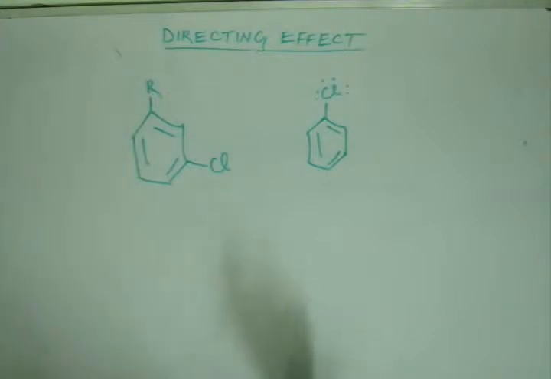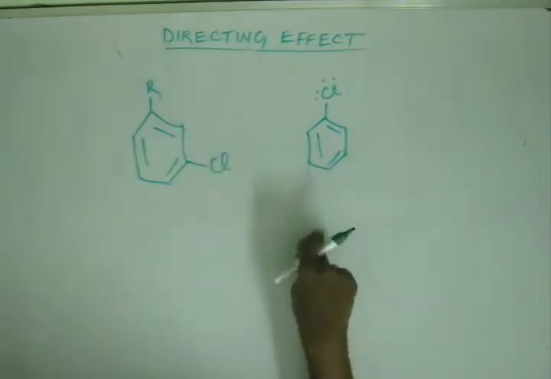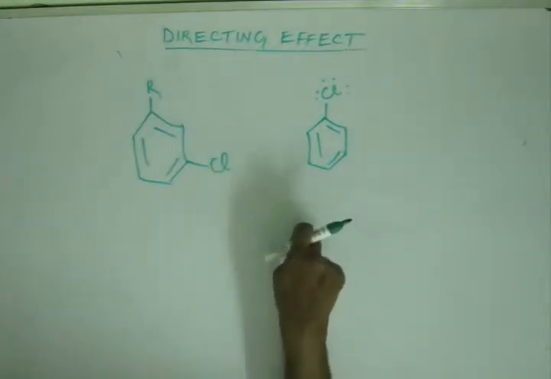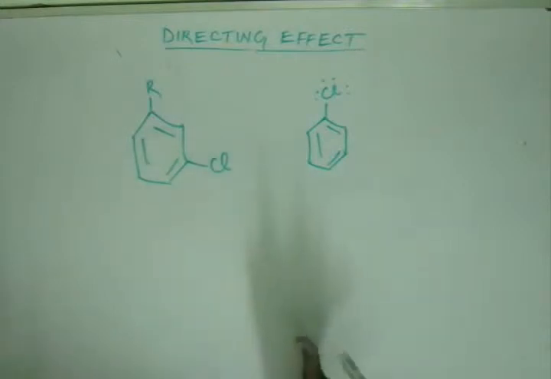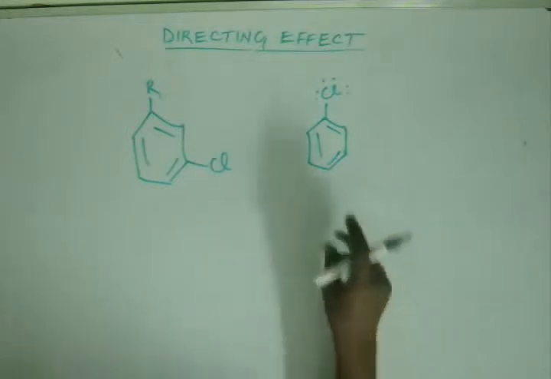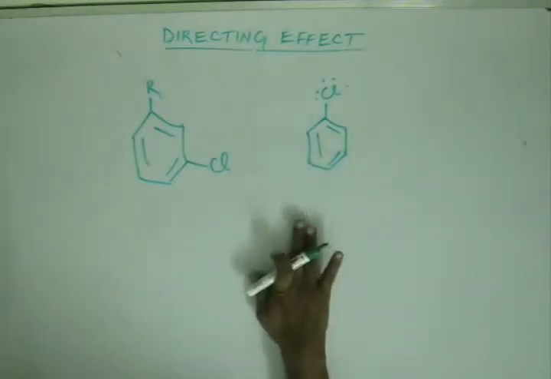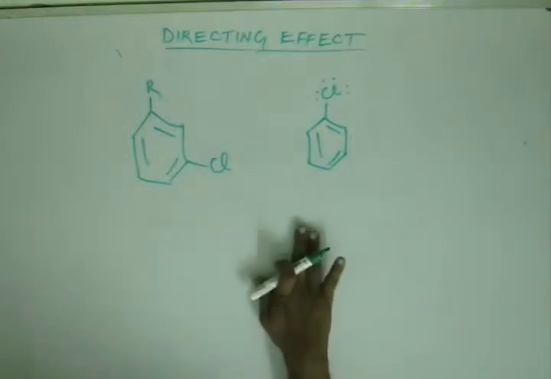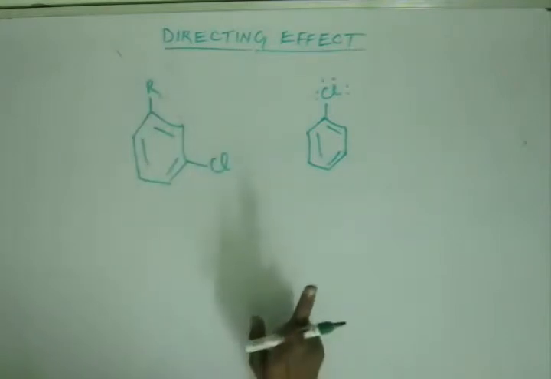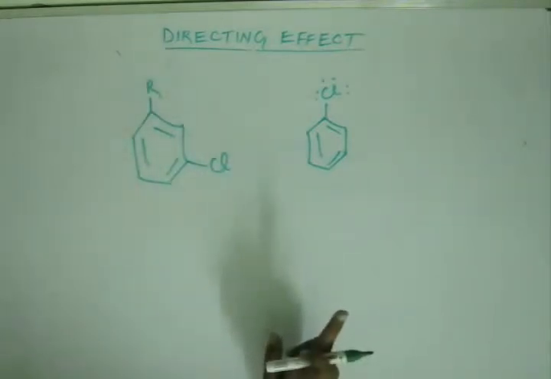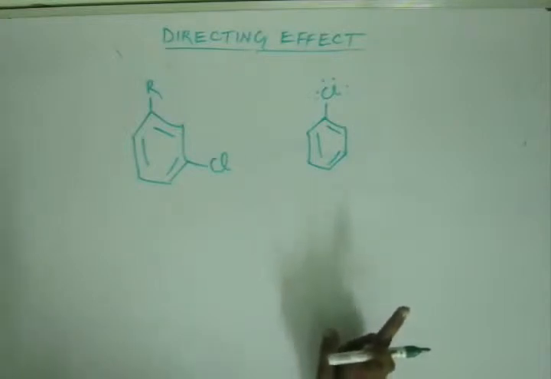But here there will be an exception to the rule, and this exception will apply only to halogens and a few other groups, but by and large we will adhere to the rule and take the halogen as an exception. The exception is that halogens are electron withdrawing, but still they are ortho-para directing. And this must be engraved into your mind, because you will make this mistake if you don't really pay attention to what I'm saying now. Halogens are electron withdrawing. Electron withdrawing groups are meta directing as per our discussion earlier. But this will be an exception to the chart. Halogens are electron withdrawing, but still they are ortho-para directing. That's the rule, right? Remember it.